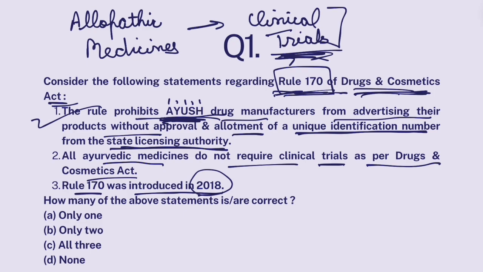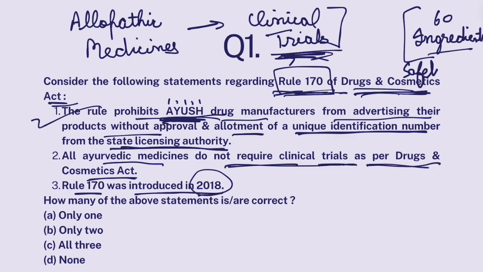Now, all Ayurvedic medicines do not require clinical trials as per Drugs and Cosmetics Act. They just need to show that drug's presence in an ancient authoritative text. But that is not true in case of 60 ingredients. These 60 ingredients are mentioned in Drugs and Cosmetics Act, and if your Ayurvedic medicine contains one of these 60 ingredients, then you have to conduct a safety trial. These ingredients include snake venom, heavy metals, all that. So not all are exempt from trials.